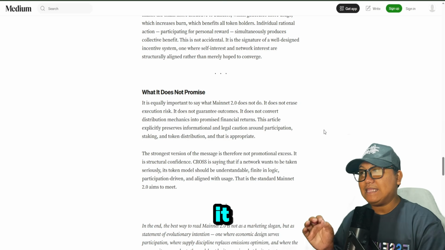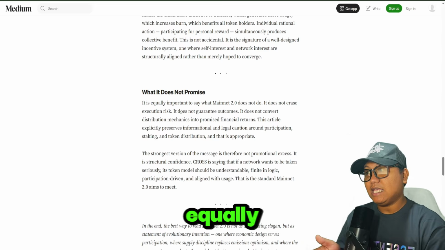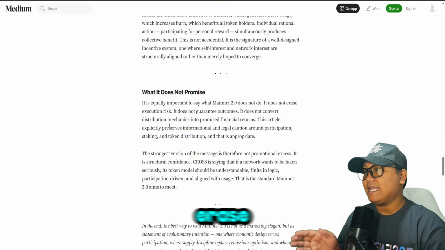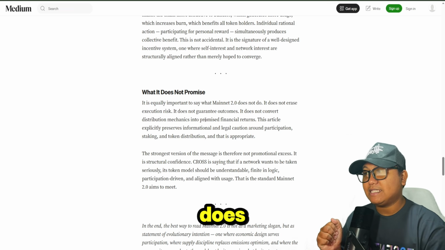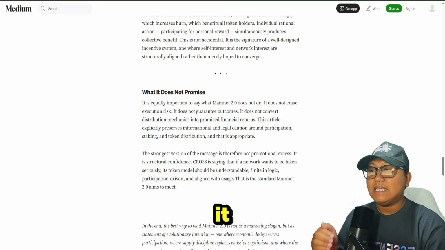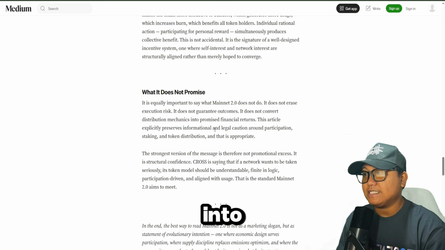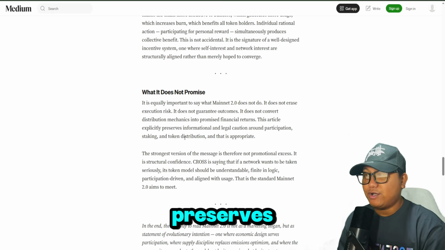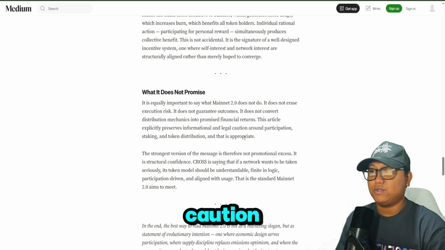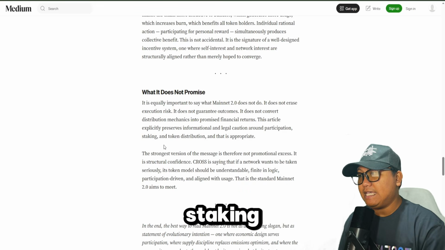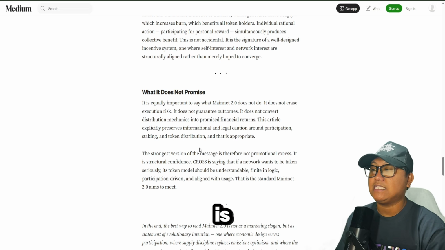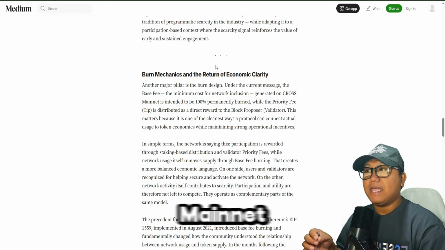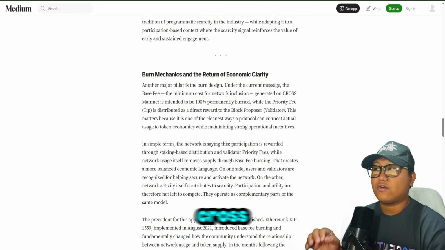So what does it not promise? It is equally important to say what Mainnet 2.0 does not do. It does not erase execution risk. It does not guarantee outcomes. It does not convert distribution mechanics into promised financial returns. This article explicitly preserves informational and legal caution around participation, staking, and token distribution, and that is appropriate, guys. So that's all about Mainnet 2.0 and the tokenomics of CROSS itself, guys.